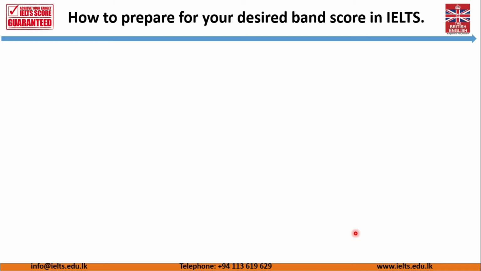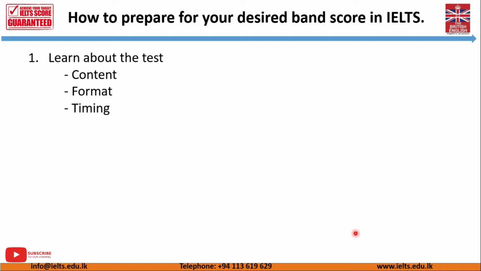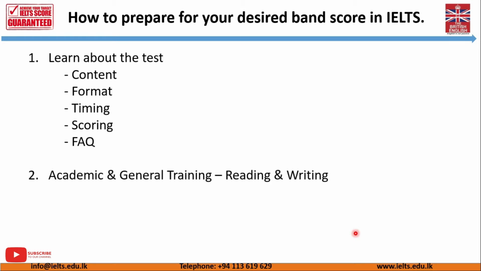Now when it comes to preparing for your desired band score in IELTS, there are certain things that you need to do. First one is you need to learn about the test, content, format and timing, scoring and frequently asked questions or FAQs. Number 2 is you need to know the difference between academic and general training. Normally, listening and speaking are the same for both academic and general training, but the reading and writing is different.